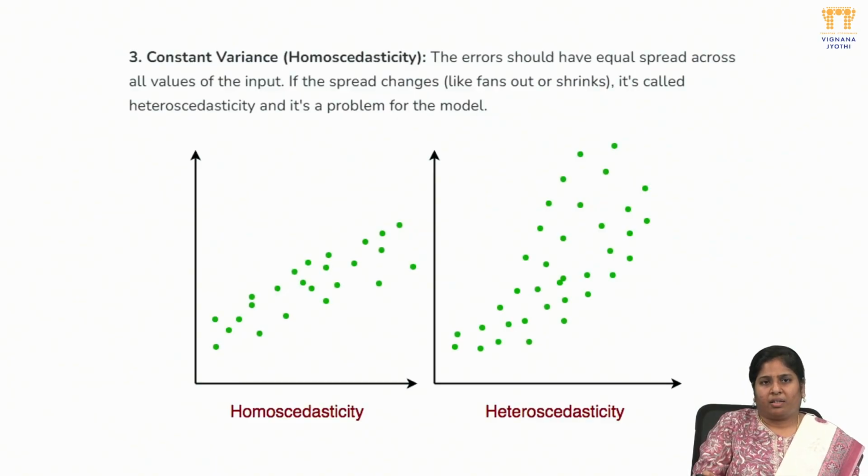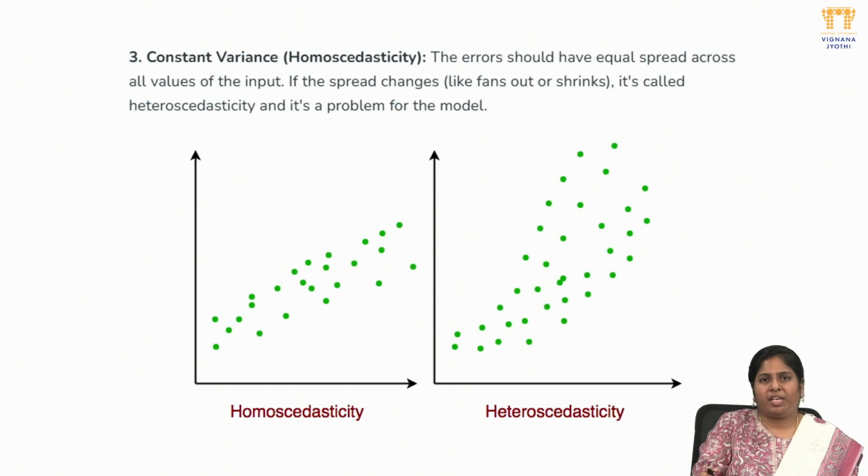So we can say constant variance. Sometimes linear regression won't always be a straight line. The error should be equally spread across the values of inputs. If the spread changes, like fans or shrinks, there are sudden changes in the prediction, and the data points are spread all over.